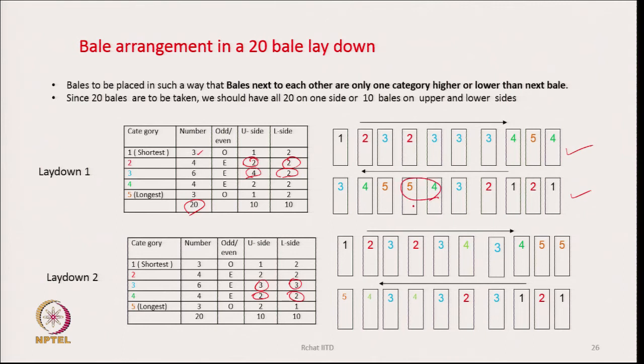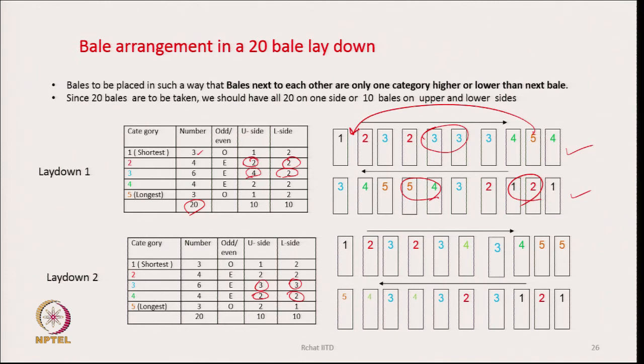If we take these two, between them 4 and 5, they are one category up or one category down. If I go here, there is 1 and 2. If I go here, they are the same, so their category difference is 0. So, a category difference of 0 or 1 is acceptable. We are not placing this category 5 bale next to a category 1 bale, because then the category wise difference between them is quite large, 1 and 5. This is what we should avoid.